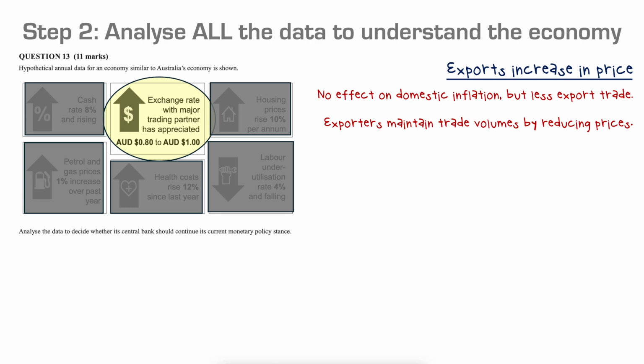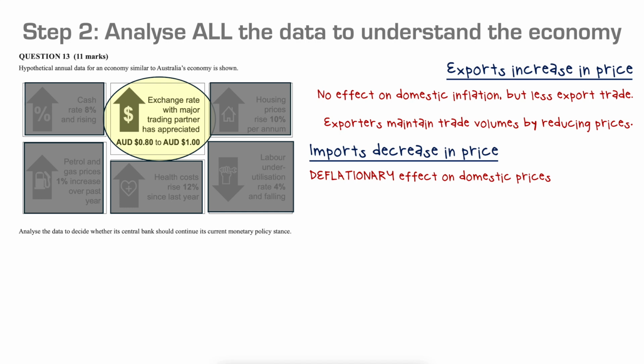Exporters, once there's less export trade, they're going to start to try and maintain some trade volumes, potentially by reducing prices. Imports also will decrease in price. Imports decreasing in price is actually going to be a deflationary effect on domestic prices. Once again, think about your components of aggregate demand as you work through these data sets. Would that lead to increased consumption?